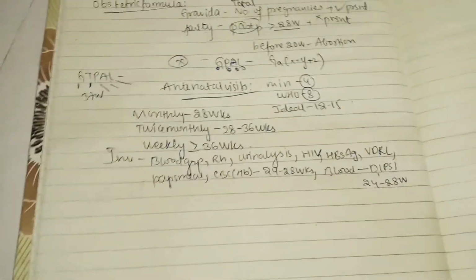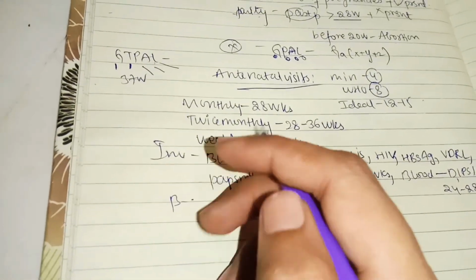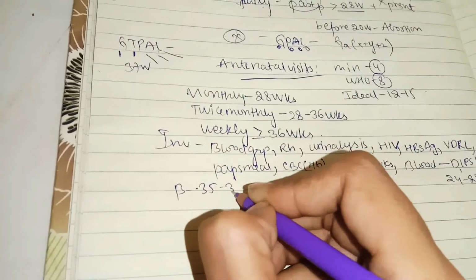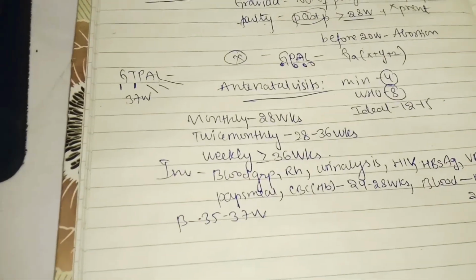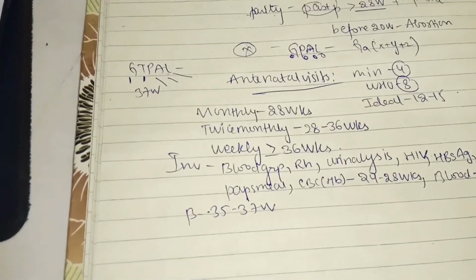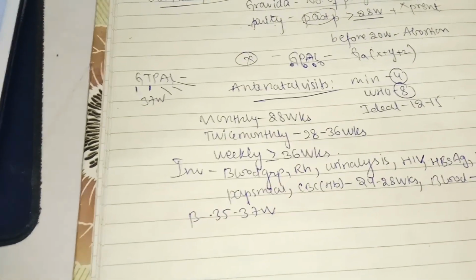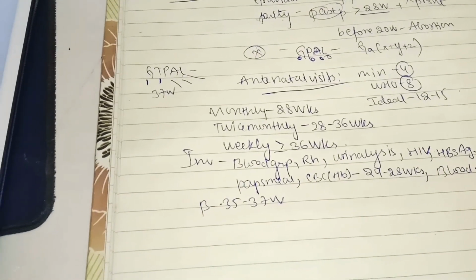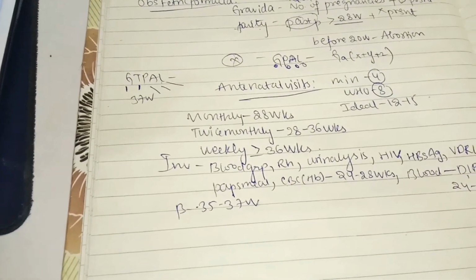Okay, so next coming to group B streptococcal screening. Group B streptococcal screening is also done. Here we take a rectovaginal swab. This is done from 35 to 37 weeks, sent for culture and sensitivity, and helps to prevent neonatal sepsis. If screening is positive, then we give intravenous penicillin at active labor. If the person is allergic to it, you will give cefazolin. And if this person has a history of anaphylaxis, you can give vancomycin.